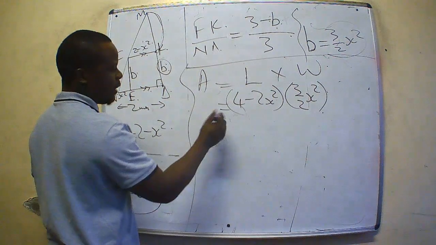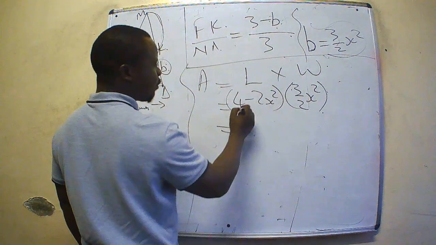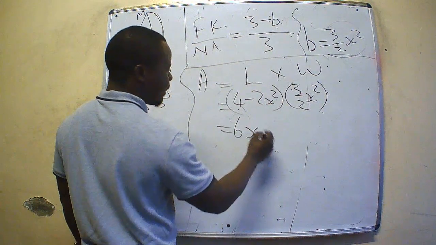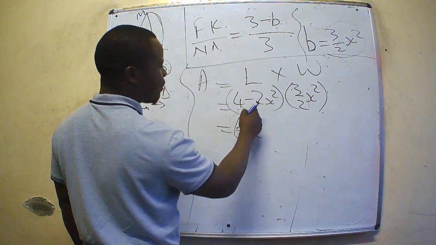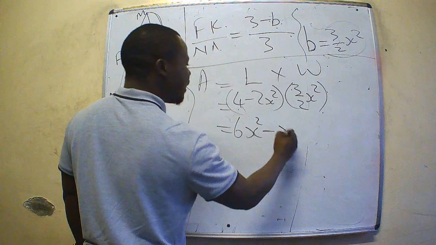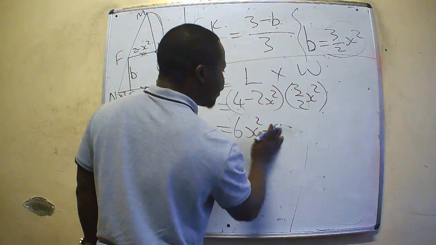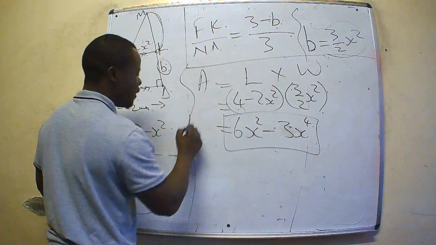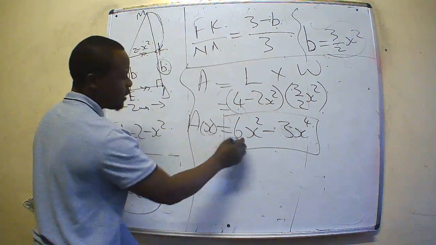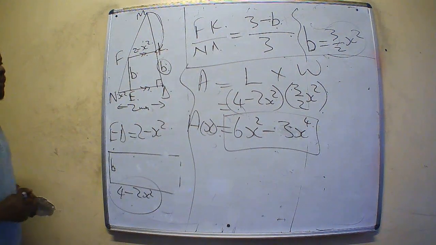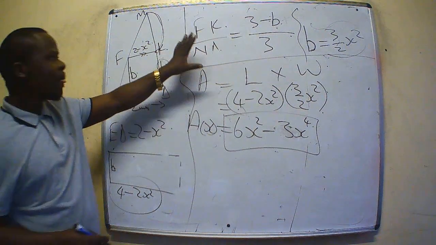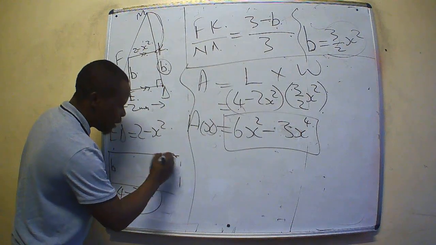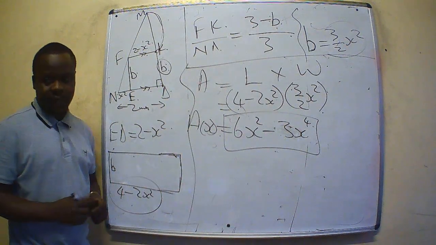Let us open the brackets. 3 over 2 times 4 gives you 6x squared. 3 over 2 times this gives you minus 3x exponent 4. We have proved that the area A(x) is equal to this. This is how we were supposed to prove that the area of this rectangle was given like this.